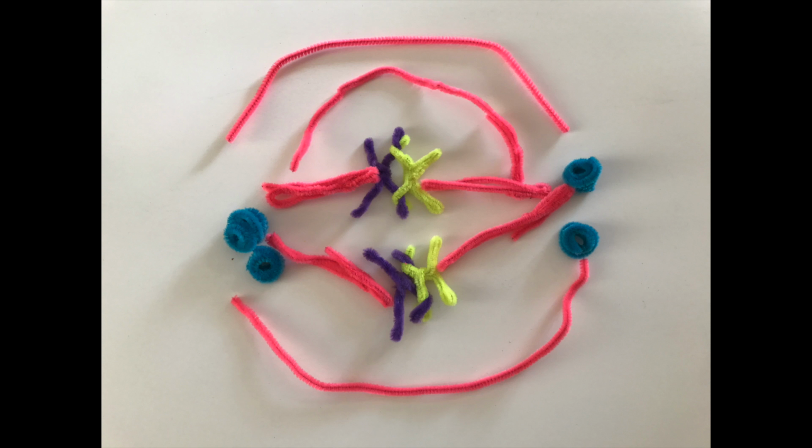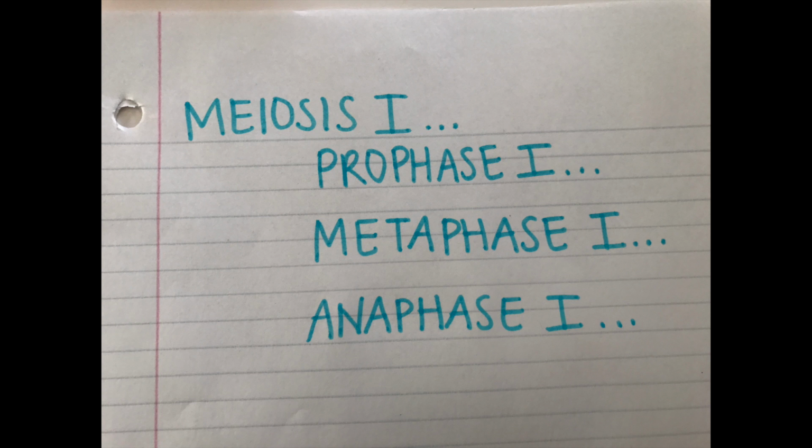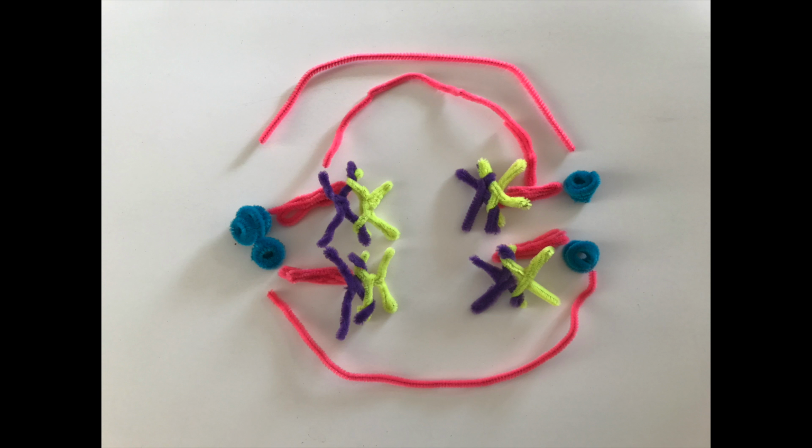This is where the homologous chromosome pairs align randomly at the spindle equator. Anaphase I is next. This is where microtubules separate each chromosome from its pair, and as anaphase I ends, one set of duplicated chromosomes is near each spindle pole.